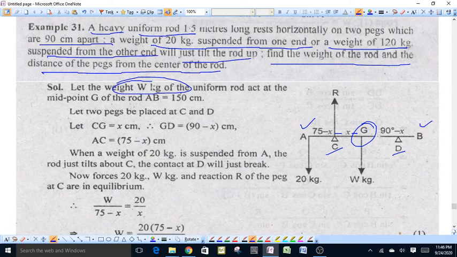Because the total length of the rod is 150 centimeters, AG will be equal to 75 centimeters, because G is the midpoint of the rod, and CG is equal to x. This means AC will be equal to 75 minus x.